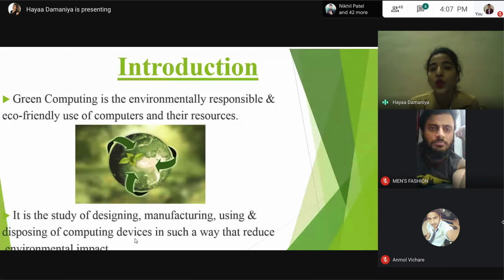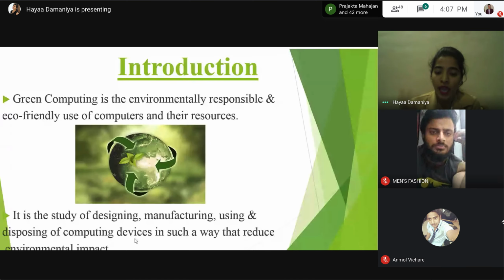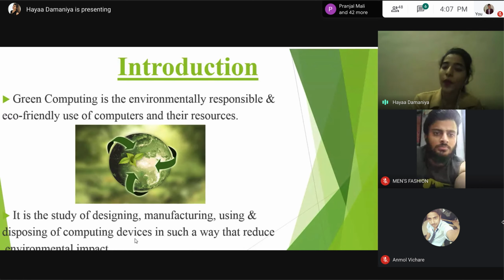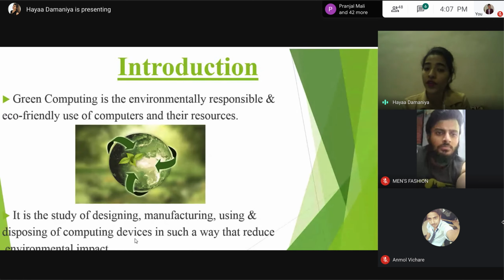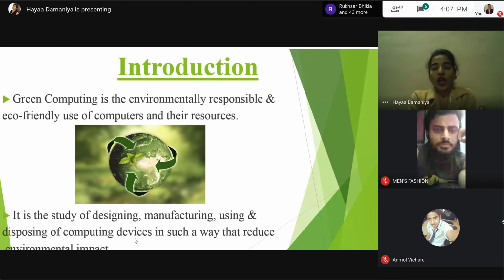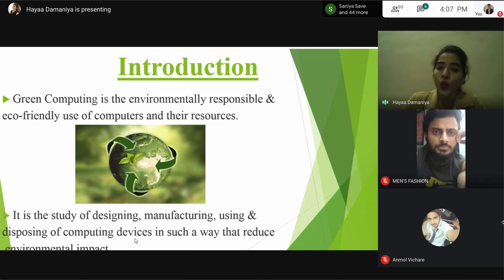The second benefit goes to the planet. As you store your data on the computer, the use of paper will be less. As the use of paper will be less, the cutting of trees will be less, which definitely helps our environment. And the third thing, that is profit. As you are going to use less paper, the cost of purchasing paper will be less, which is beneficial for the organization.